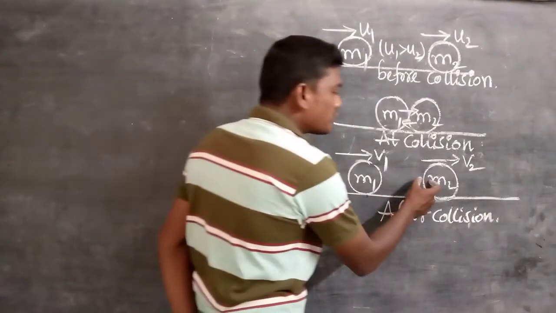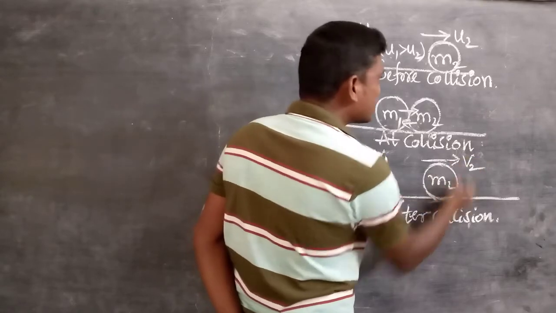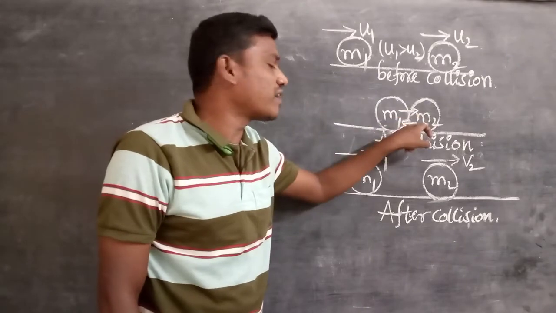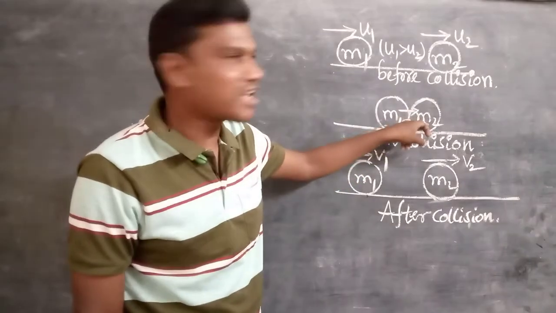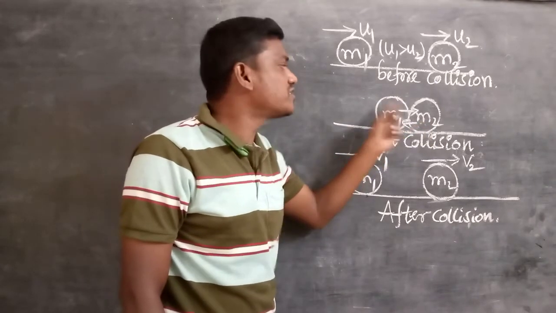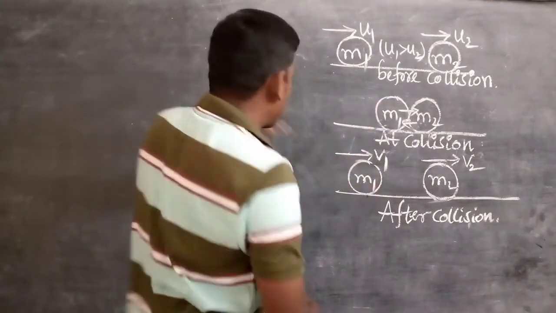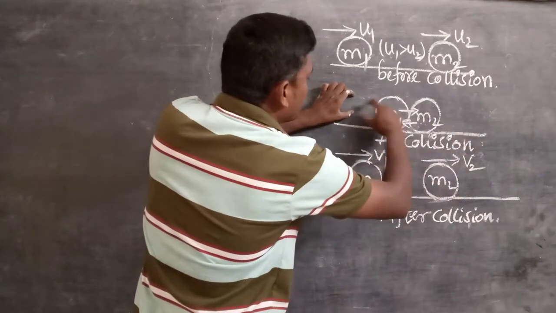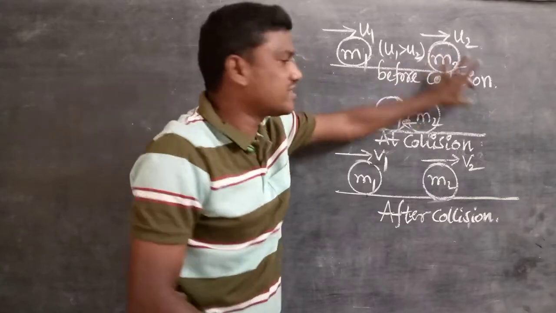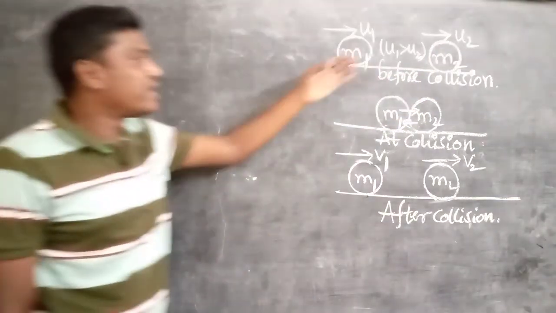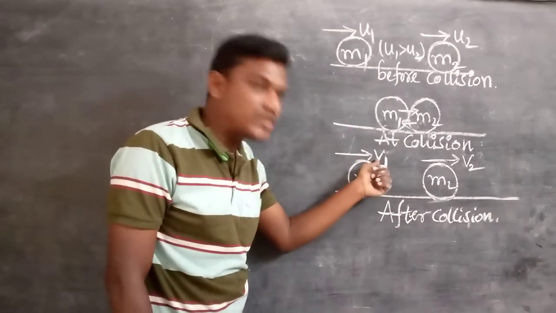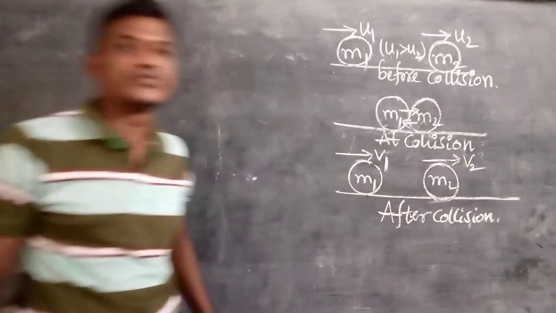In the same way, M2 moves with V2 velocity. Its velocity is higher than U2 because M1 applies the force on M2 in which direction? In the direction of motion. But M2 applies the force on M1 in which direction? Opposite to the motion of M1. M1 is going like this, but M2 during the collision applies the force opposite. That's why its velocity is decreased, while M2's velocity is increasing. But anyway, velocity changes after the collision. That's why M1 moves with V1 and M2 moves with V2.